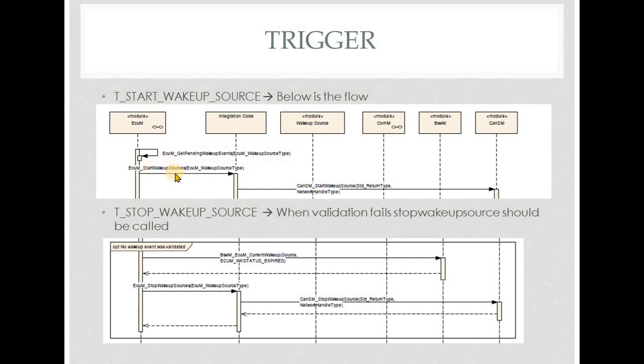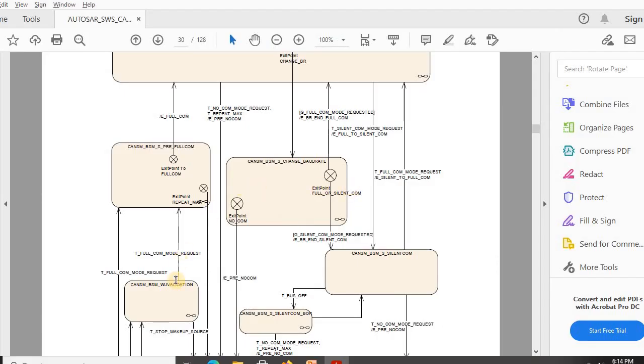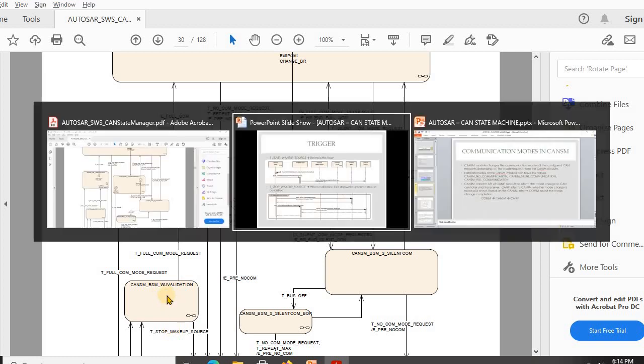This particular API definition will be written by the developer. So it is the developer's responsibility, since this call is in integration code. This integration code is the developer's responsibility. So the developer will call CAN-SM start wake up source. Whenever this is called, the wake up validation state, that is this state, will be moved to.